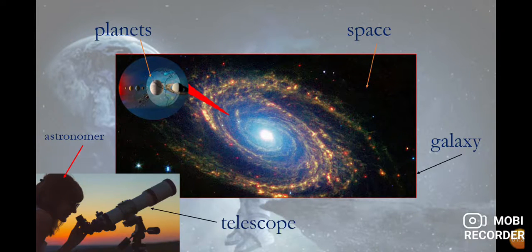So let's continue. This is the vocabulary part of unit 4A, and in this case we talk about planets, space, galaxy, the telescope, and the astronomer. You know that the astronomer uses different tools for seeing the galaxy and the space and the other planets that are around the earth. The telescope is one of the most important tools that they use for seeing the different planets. Our planet is the earth, and this is part of the galaxy, and also the galaxy is part of the space.